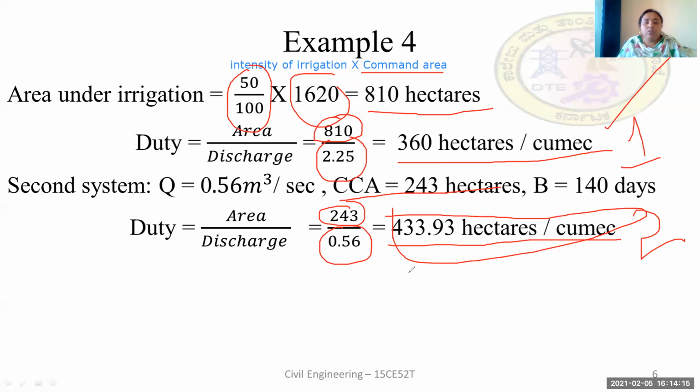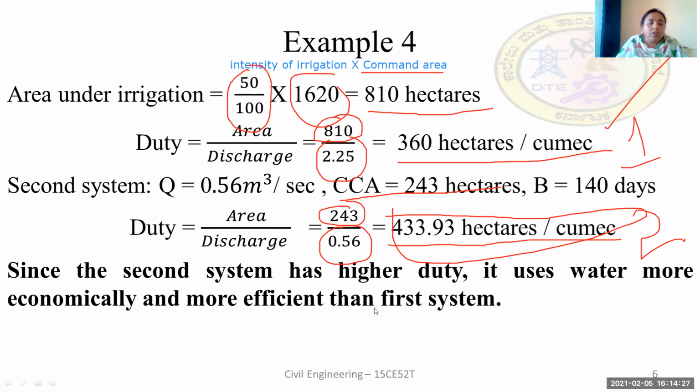Hence, since the second system has higher duty, it uses water more economically and more efficiently than the first system. The duty is 433.93 hectares per cumex.